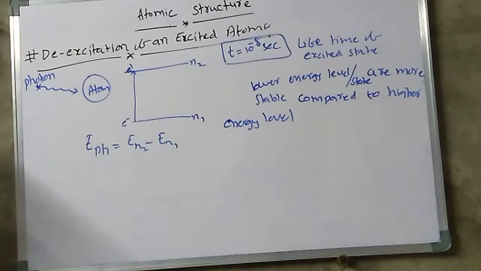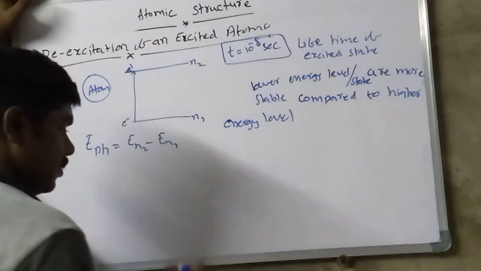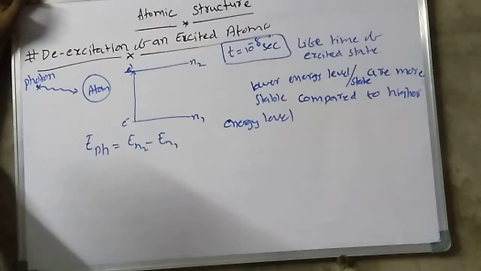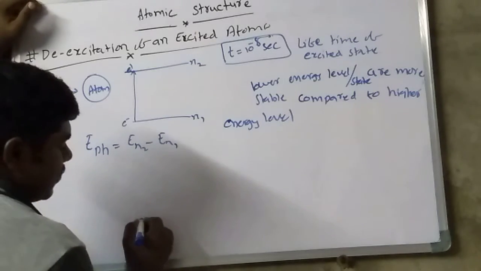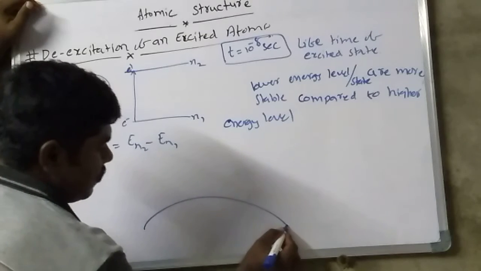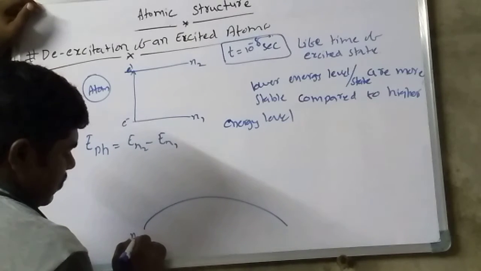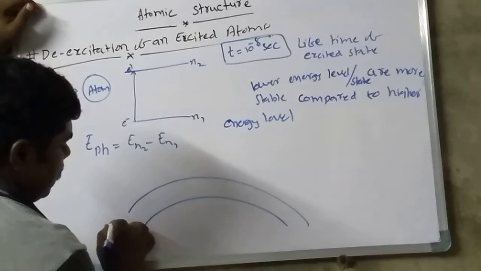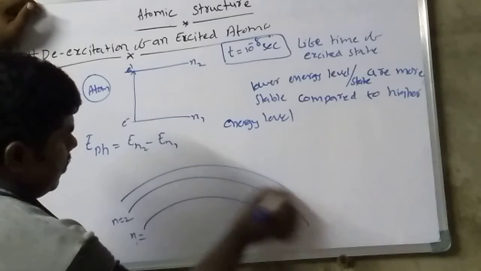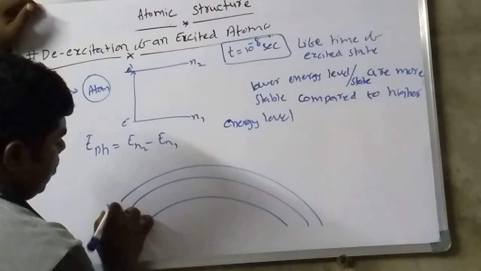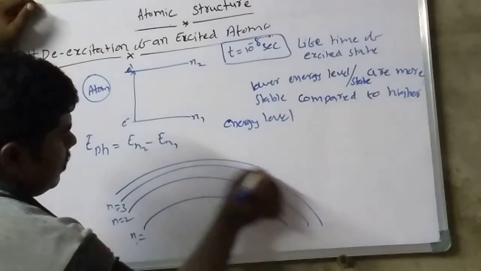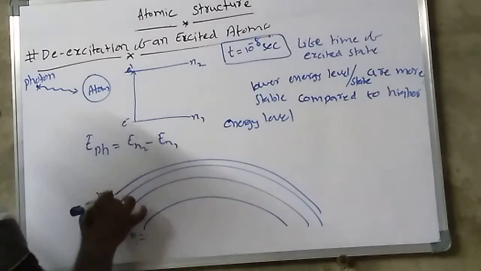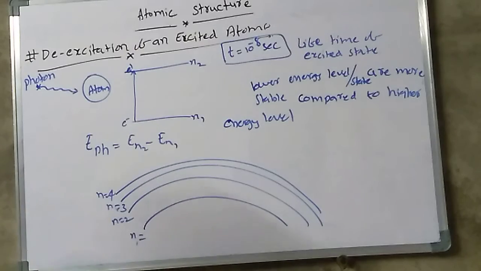Why am I saying this? I am going to prove it like this. Let us consider n is equal to 1, n is equal to 2, n is equal to 3 and n is equal to 4. Let us compare with the n is equal to 4 values.